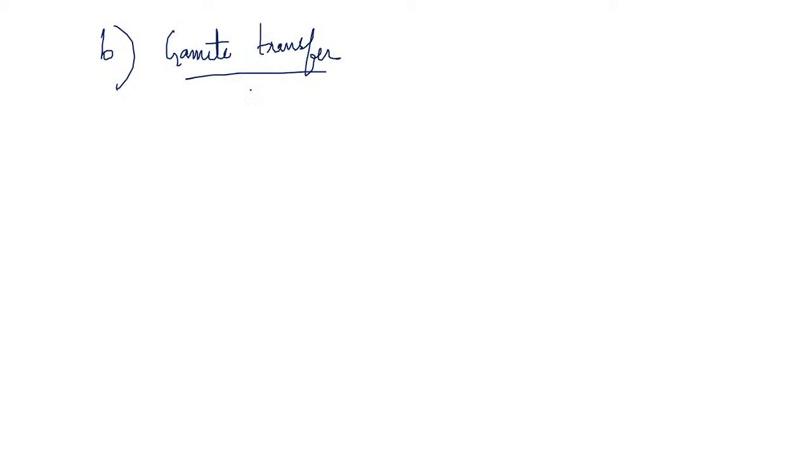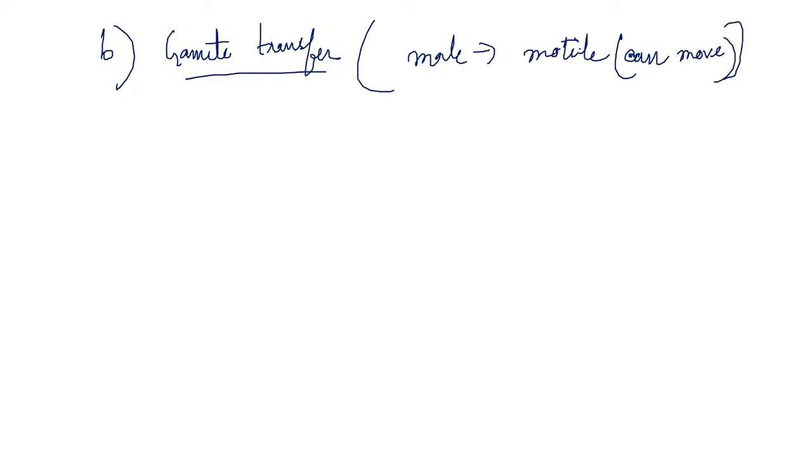So in the majority of organisms, there are two types of gamete. One is the male gamete, which is motile in nature, that is, it can move. And another is the female gamete, which is sessile in nature, which cannot move.